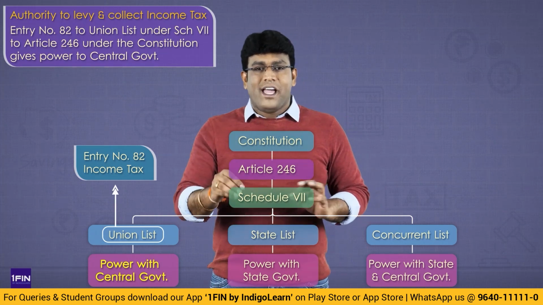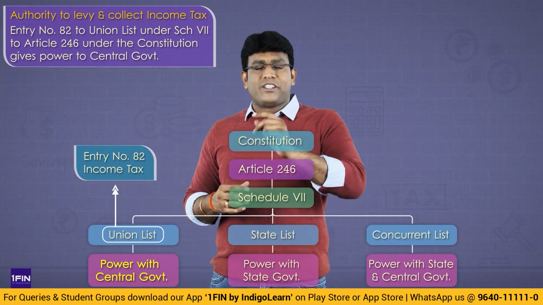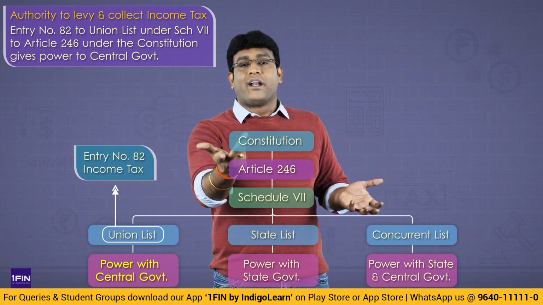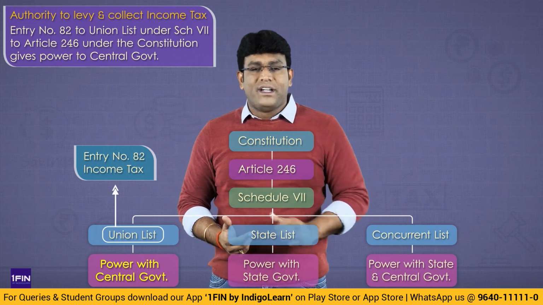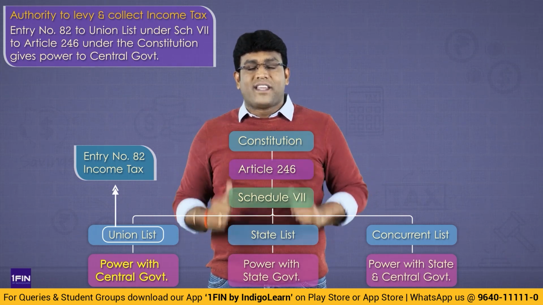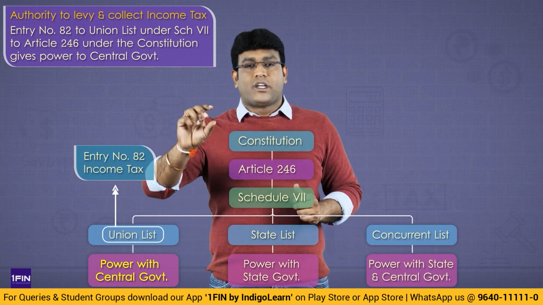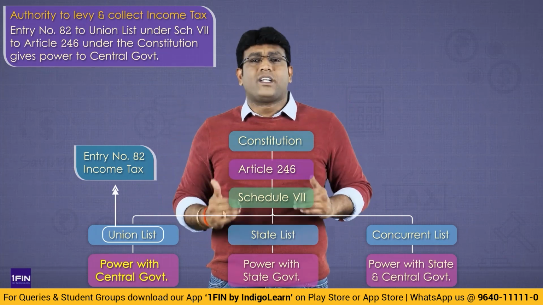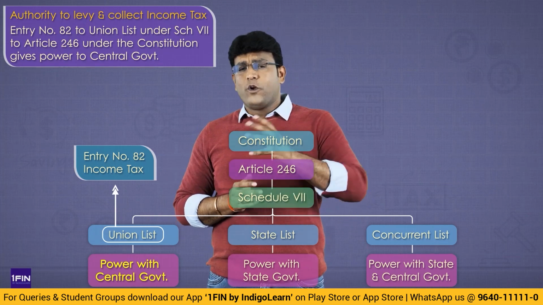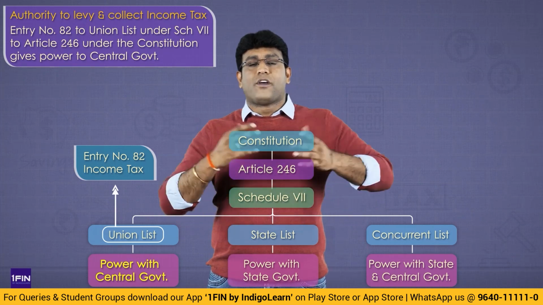So income tax. If government is telling, my dear Shiva Teja, please pay income tax, and I ask government, who gave you power to collect income tax? Government will tell, entry number 82 of the Union List of the 7th Schedule to Article 246 of the Constitution has given power to us to levy and collect income tax. Now you might ask, sir, give some more examples of the Union List.